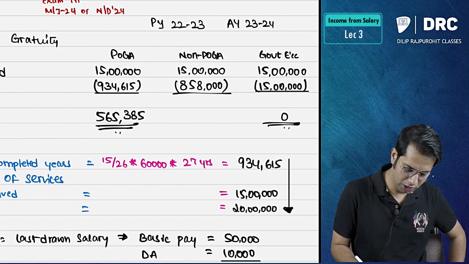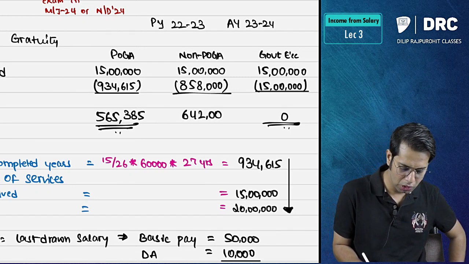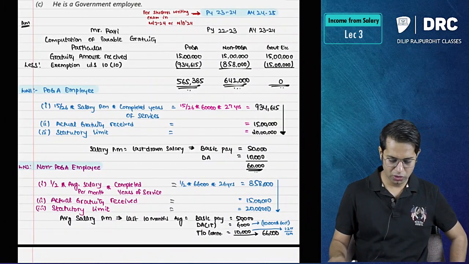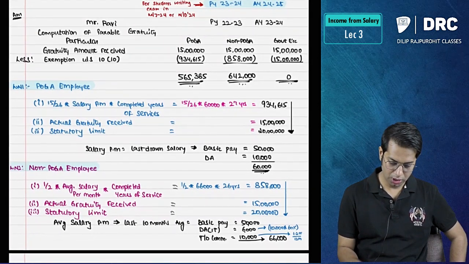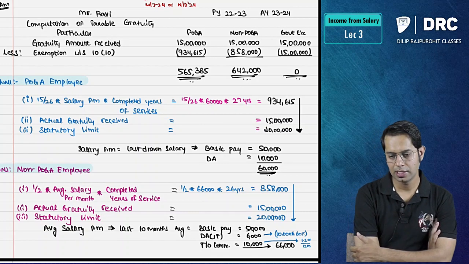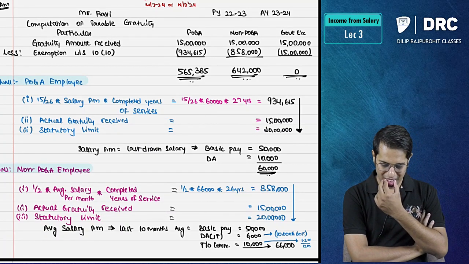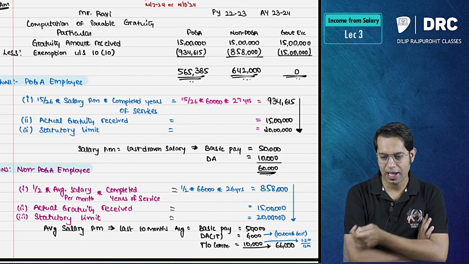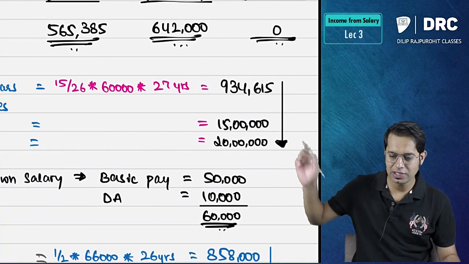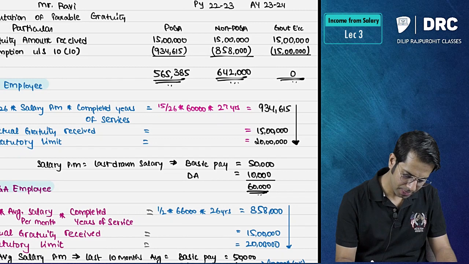So subtract it, you will get taxable gratuity as 6,42,000. So this is the solution for this particular question. In examination, maybe 4 to 6 marks they will ask this kind of question. Always please note, whenever you are writing whichever is less, always write one more line.